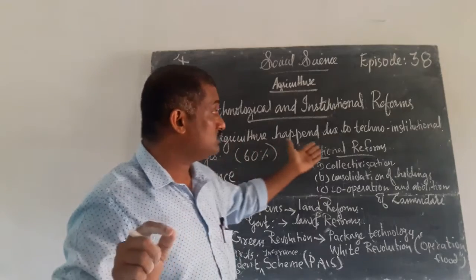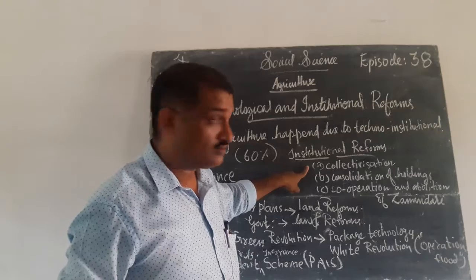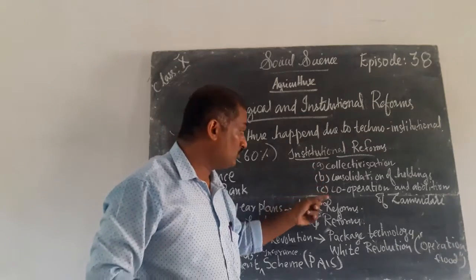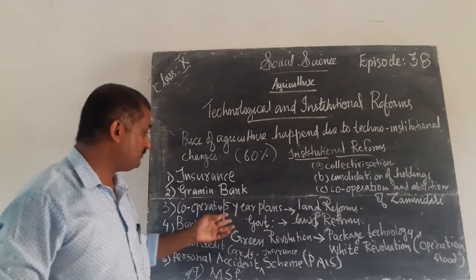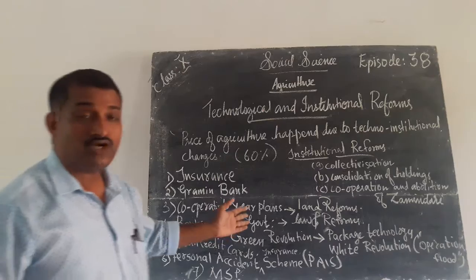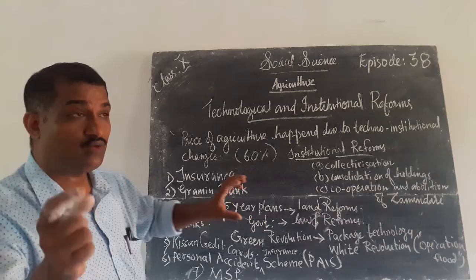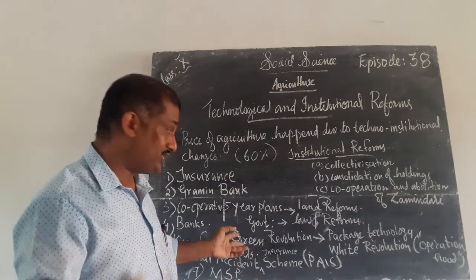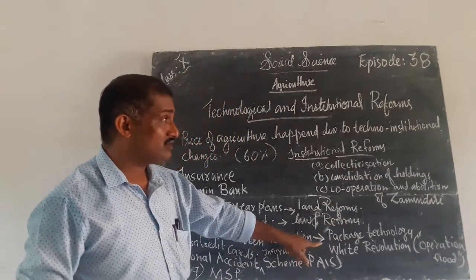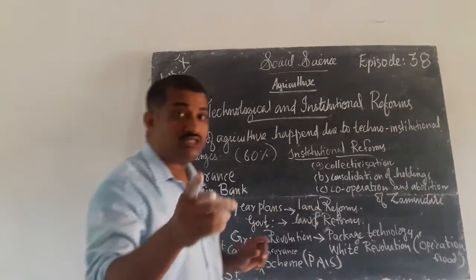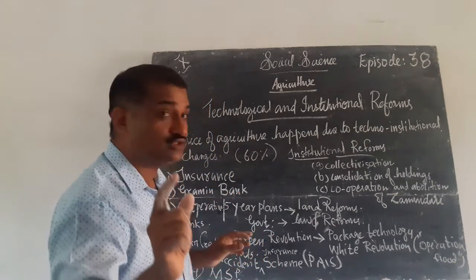These are the techno-institutional reforms. First we discussed the institutional reforms. Which are the institutional reforms? Collectivization, consolidation of holdings, cooperation and abolition of zamindari. Next we studied the introduction of five-year plans and land reforms. Next is the green revolution, and how it helped the development of agriculture, especially package technology. Next, the white revolution, which is otherwise called Operation Flood. It is also meant for the farmers.